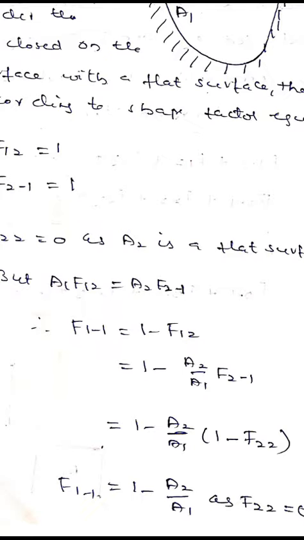Therefore, as F22 equal to 0, F11 will be equal to 1 minus A2 by A1. F11, the shape factor of an irregular cavity with respect to itself, is equal to 1 minus A2 by A1.